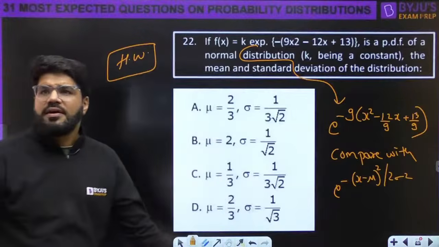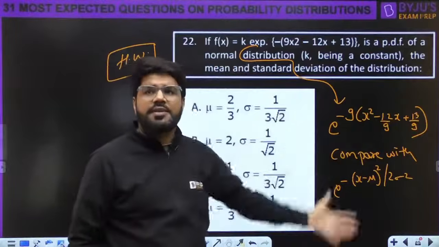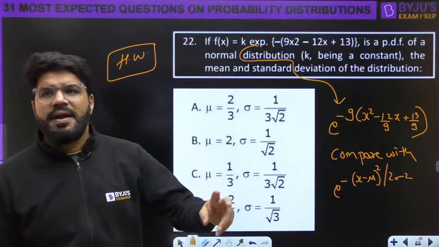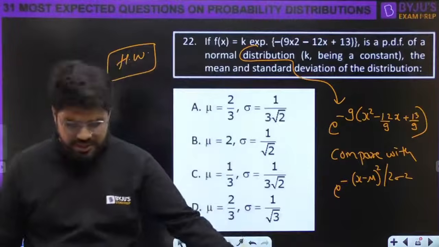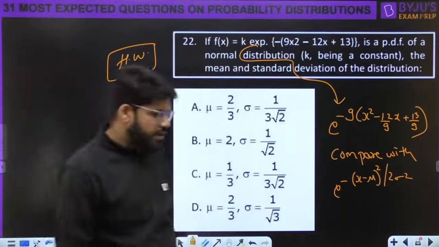It is the PDF of a normal distribution. So normal distribution में क्या exponential power होता है वो check कर लेना. You compare, you will get the value of mu and sigma. It's an easy one. So I'm giving it up to you.